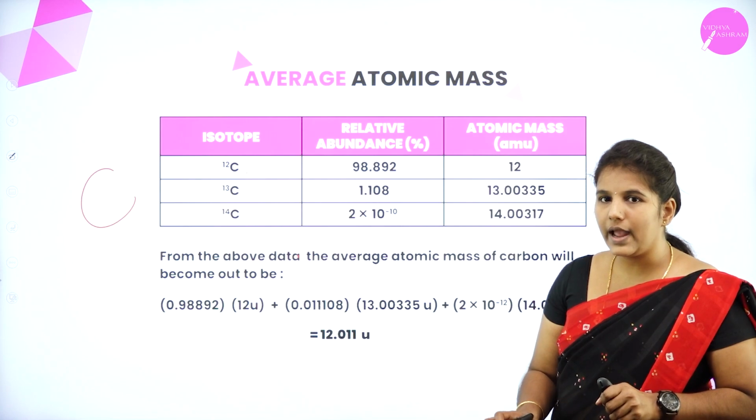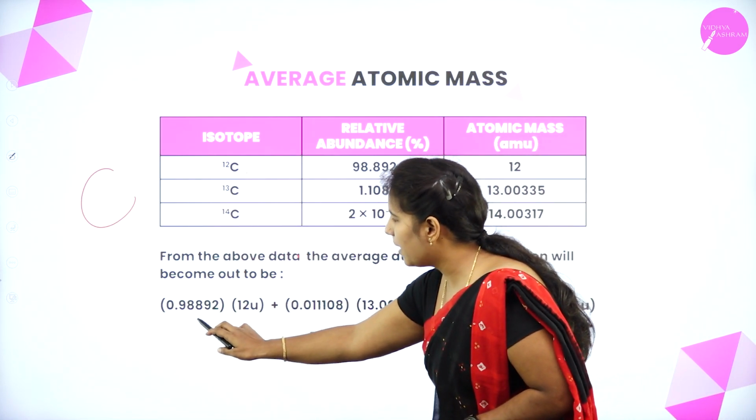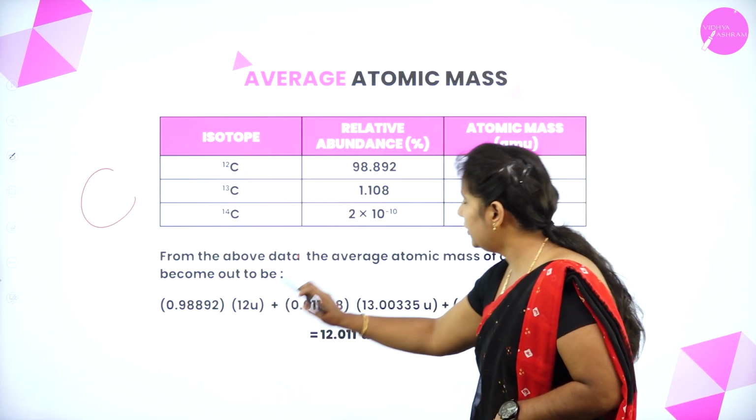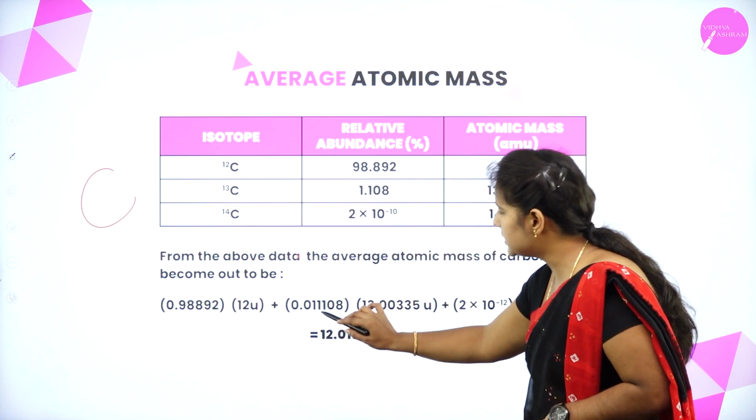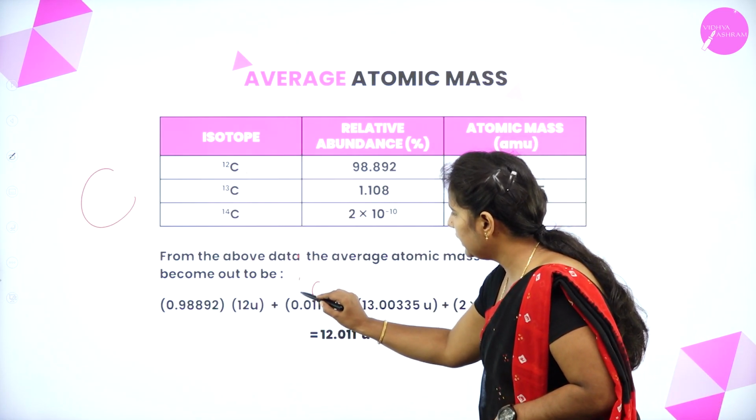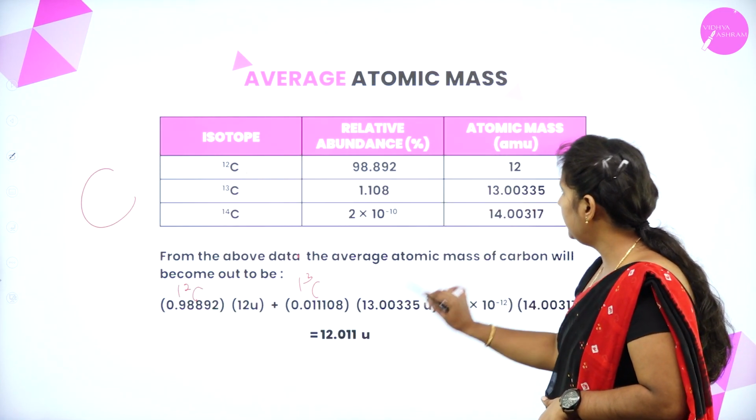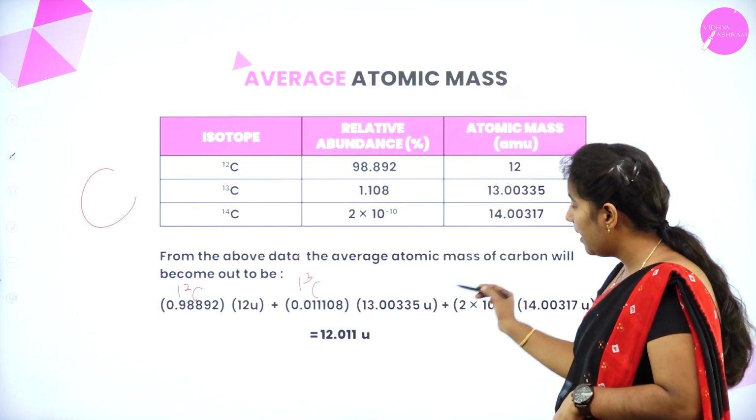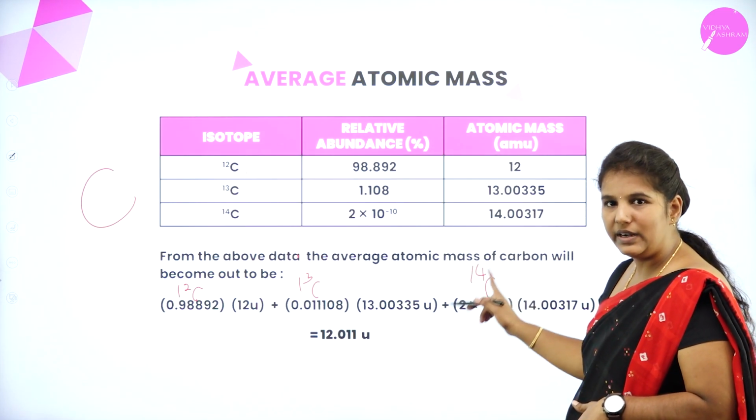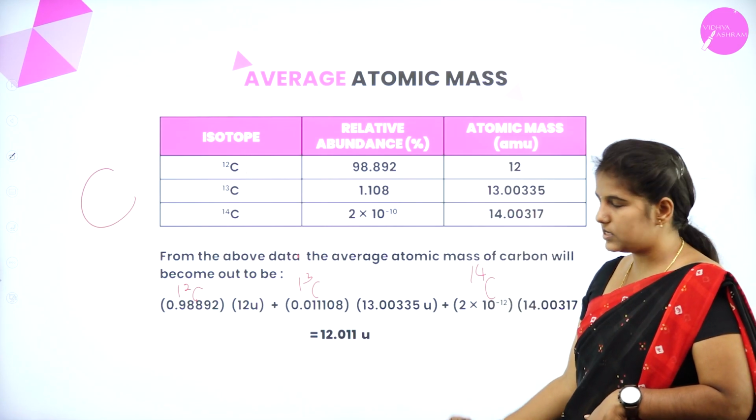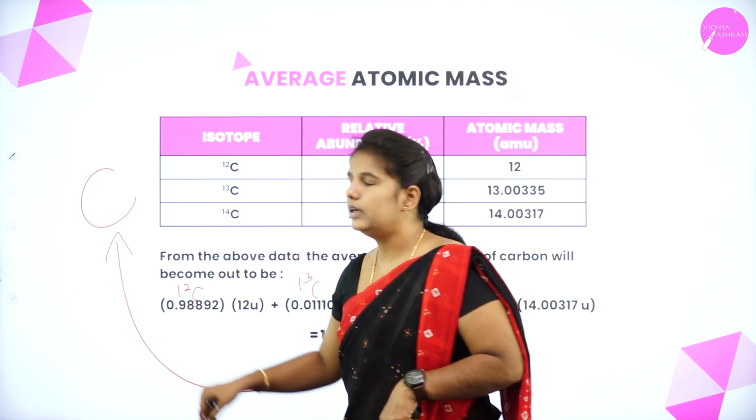Now, in order to calculate the atomic mass of the carbon, I'll consider the relative abundance of the carbon 12 into atomic mass of the C12, plus the relative abundance of the C13 into atomic mass of the C13, plus the carbon 14 relative abundance into its atomic mass. If you simplify this, you will get the atomic mass of the carbon.